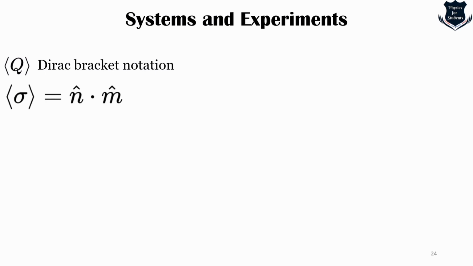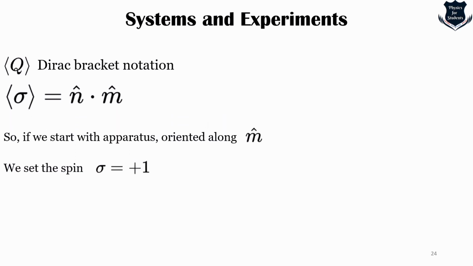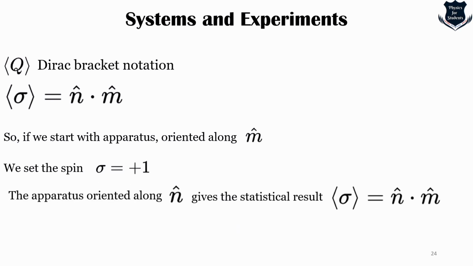We may summarize the results of our experimental investigation: if we begin with the apparatus oriented along m and confirm that sigma is +1, then subsequent measurements with the apparatus along the n-axis give the statistical result n dot m.